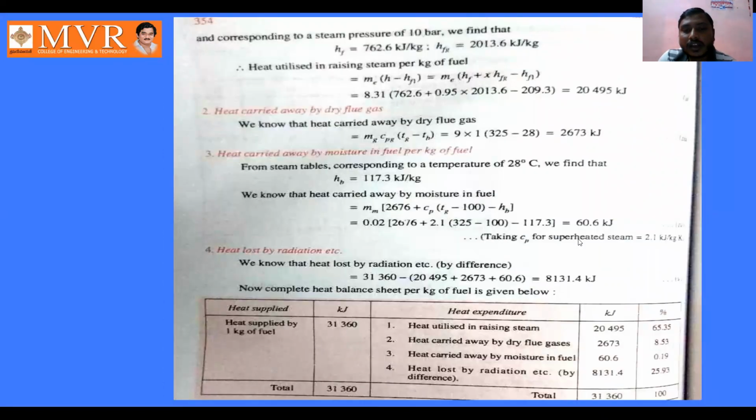See here, we have Cp value of 2.1 into (Tg minus 100), that is (325 minus 100), minus Hb, which means 1117.3, equal to 60.6 kilojoule per kg. Taking Cp for superheated steam, for that we are taking 2.1 here. This is how we are going to calculate the heat lost, or heat carried away, by the moisture in fuel per kg of fuel.